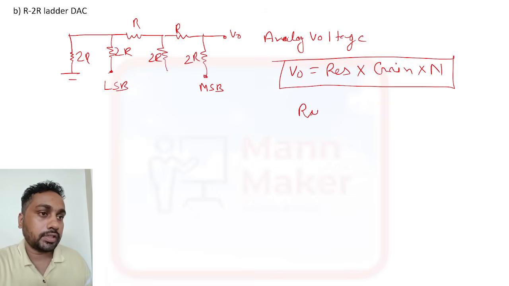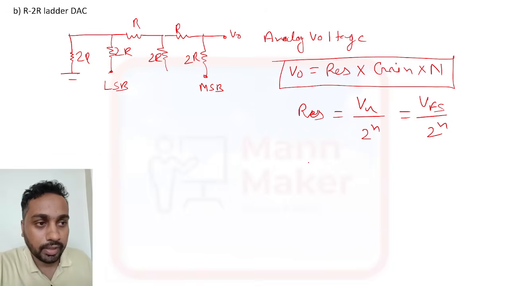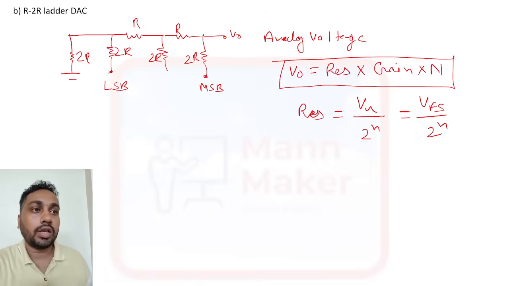But here the resolution is VR divided by 2^n only, or we can say VFS divided by 2^n. This is the only difference. Here resolution is VR divided by 2^n. Apart from that, everything is the same. Okay, so this is the R2R ladder DAC.